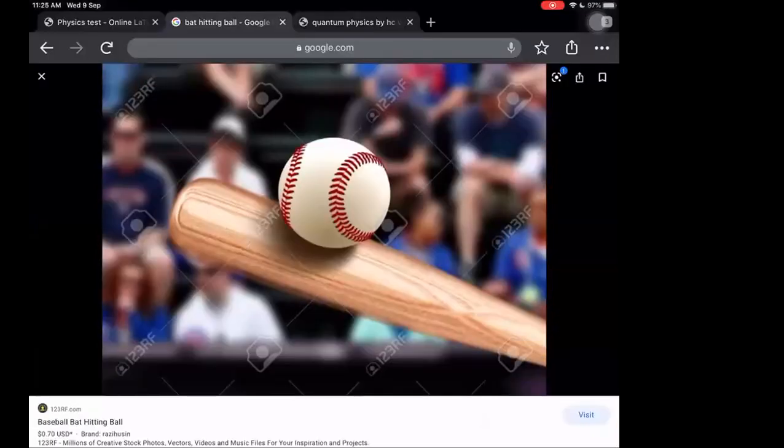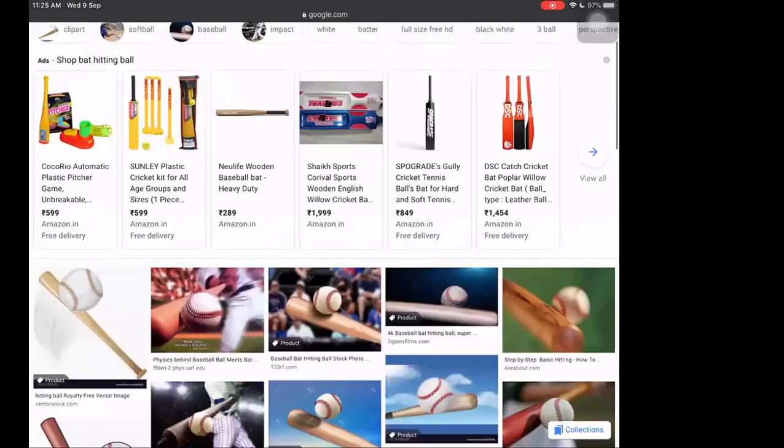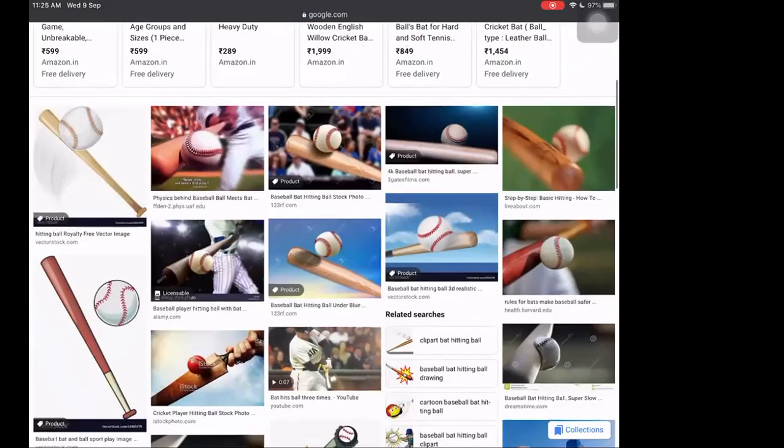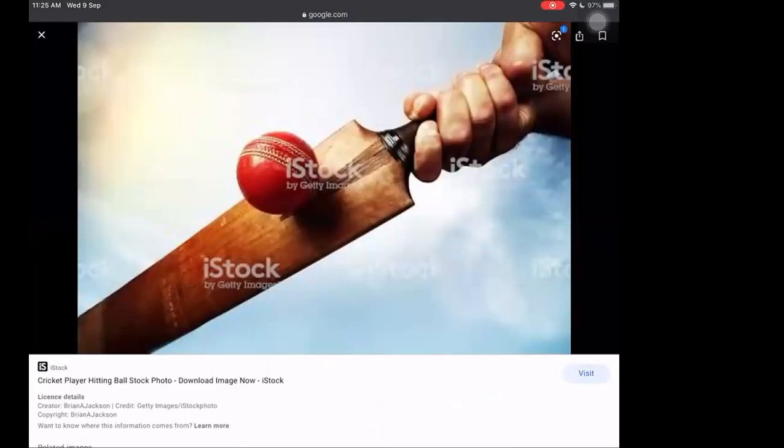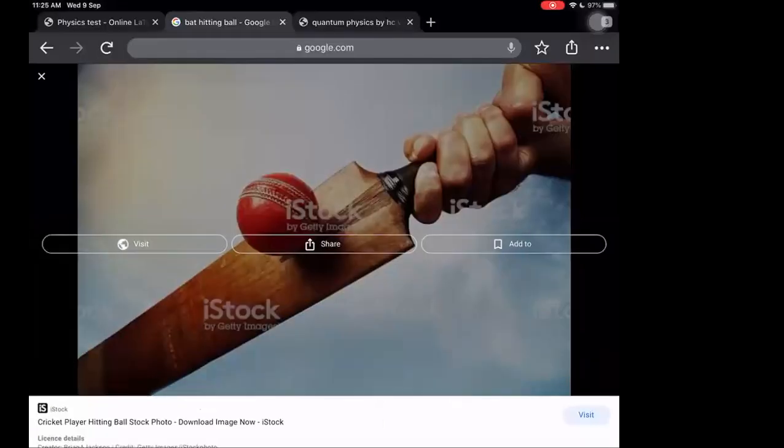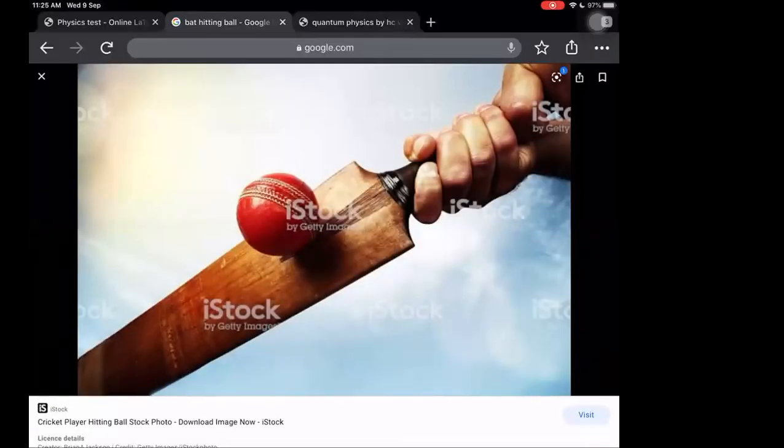So for example, I have this, let us say, bat hitting the ball. There is one point where we are hitting it, and it depends on that how much force will be exerted on the hand. See this person here. What do you think, will he be feeling more force because the ball is hitting very close to his hand, or less force?